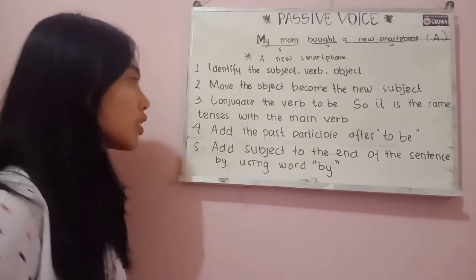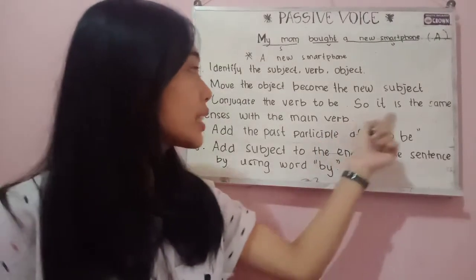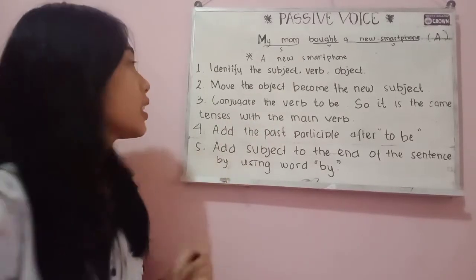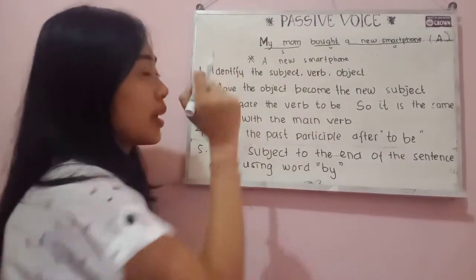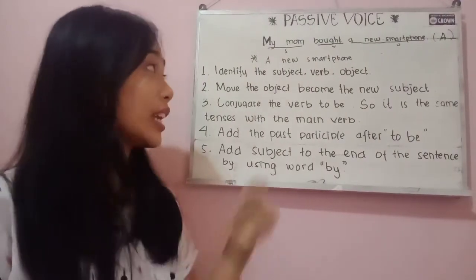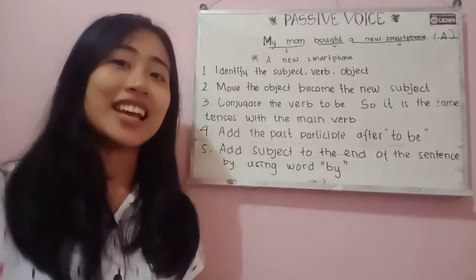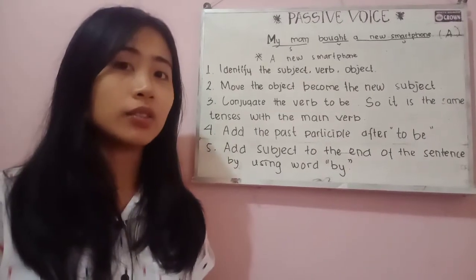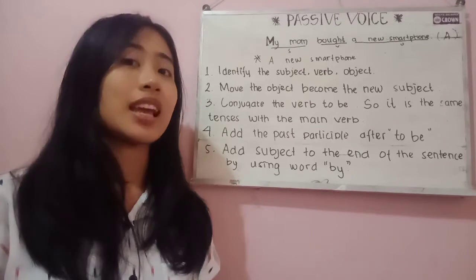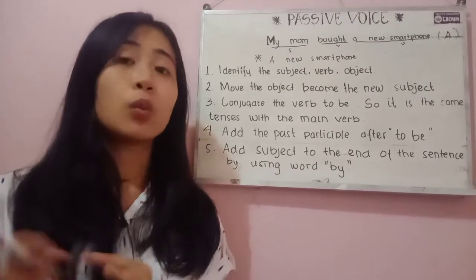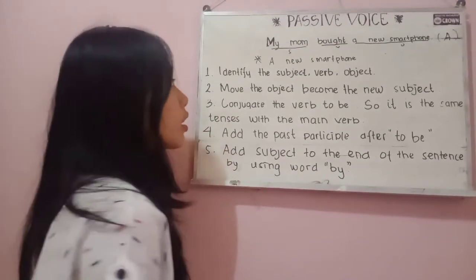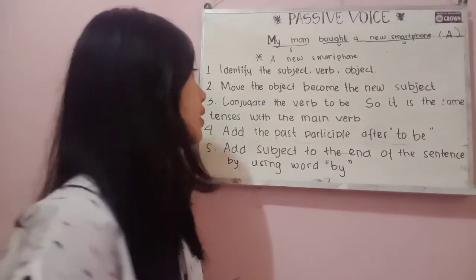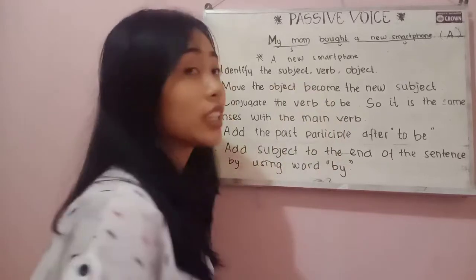Third, conjugate the verb to be, so it is in the same tense as the main verb. This is the main verb, and what kind of tense is used? Yes, simple past tense. And what is the to be from simple past tense? Yes, were or was. In this context, we have to use was because the new subject is a new smartphone.